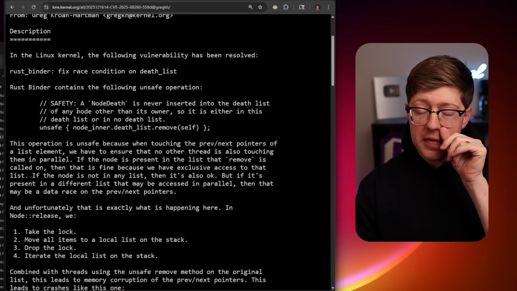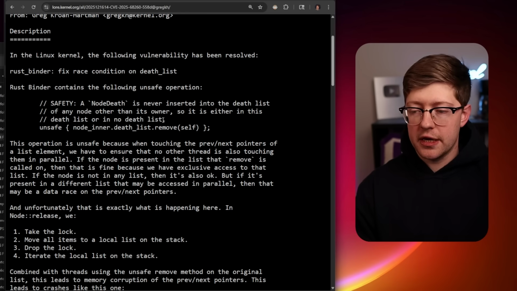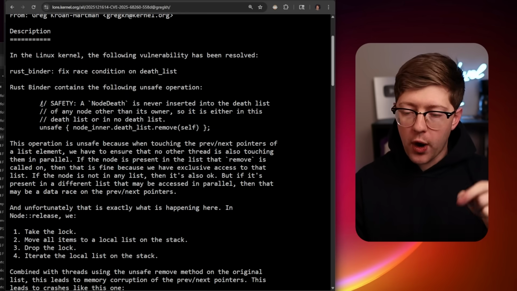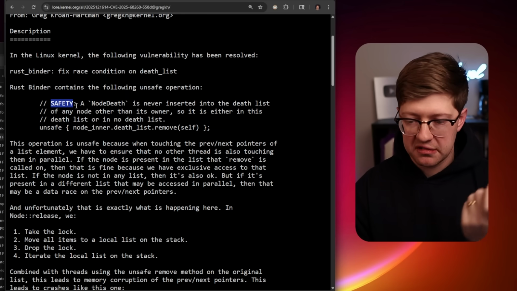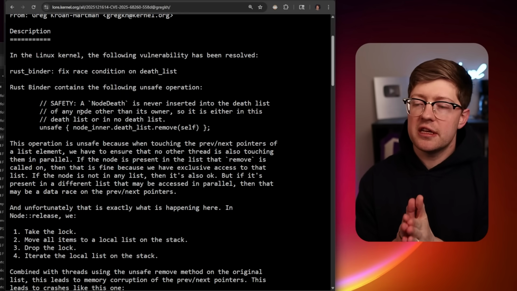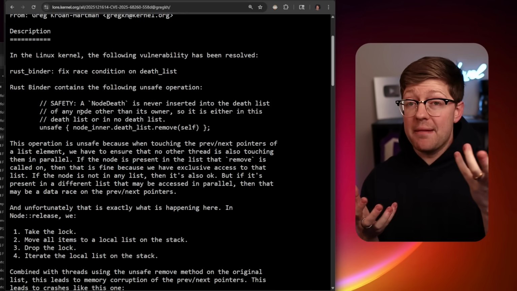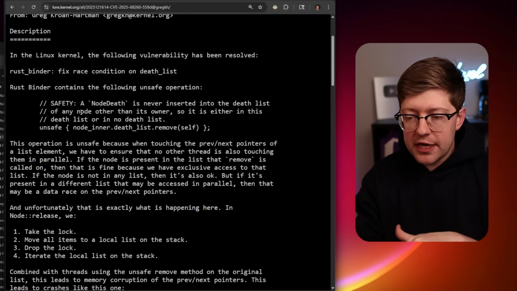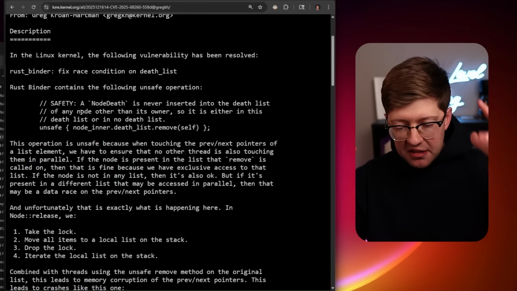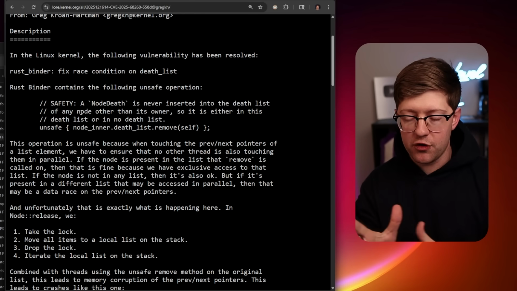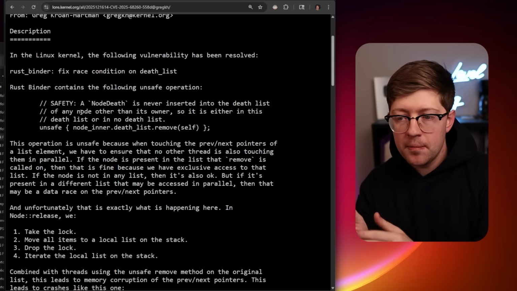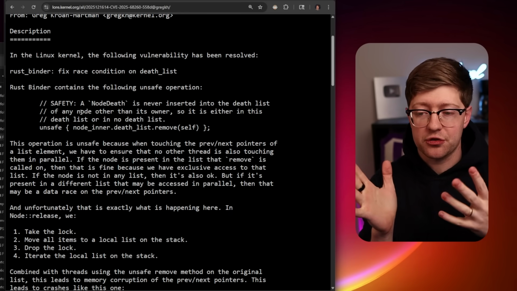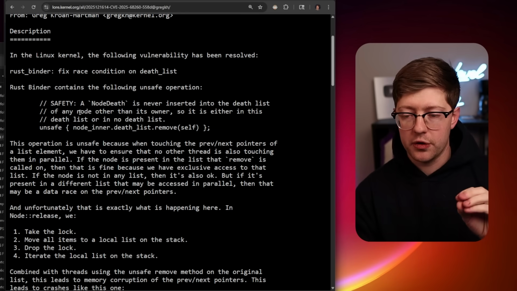Now, typically if you see unsafe code in a Rust code base, you're supposed to specify with a comment why the unsafe block is okay. You call it a safety comment, because unfortunately, guys, in a system like the kernel or doing embedded systems, Rust is going to have unsafe code. It's just the nature of how you have to get the system to interact with other parts of the system. Like if you make a piece of Rust code that interacts with C code, that FFI, that foreign function interface, is naturally unsafe. So you will see unsafe code in Rust.